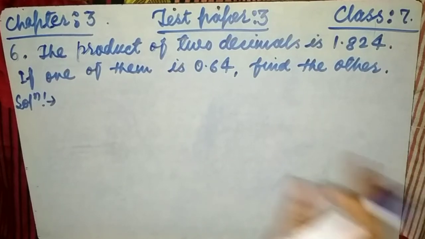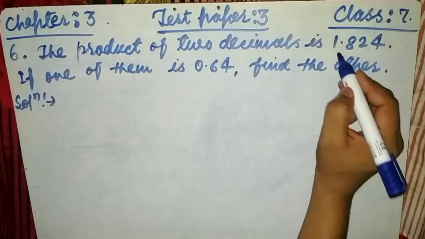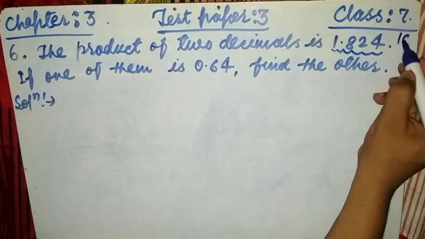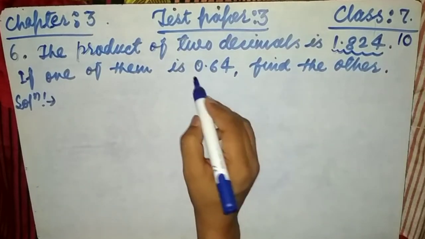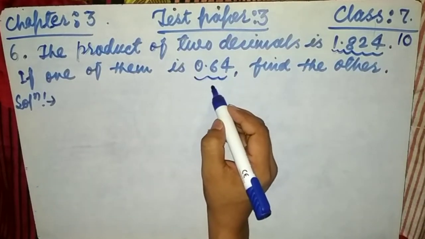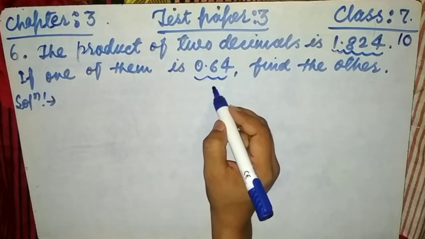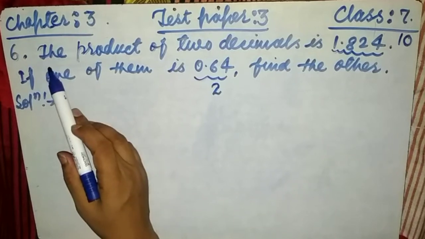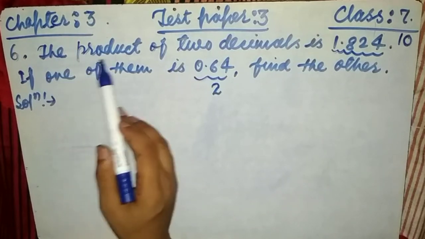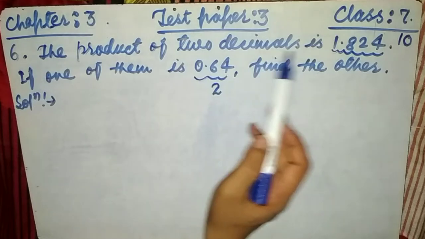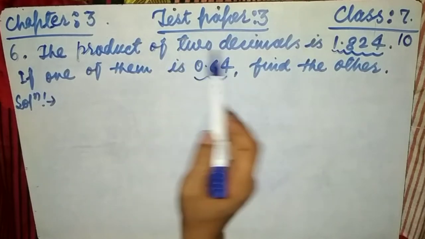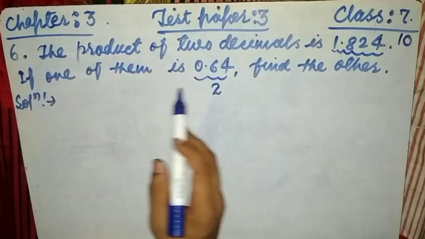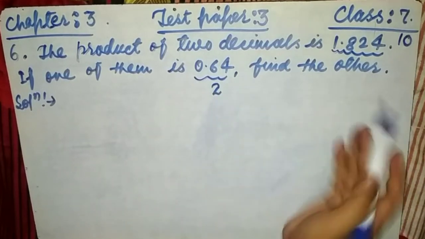So see, first, instead of this decimal, suppose this is 10, and instead of this decimal, suppose this is like 2. Okay, now have a look, friends. The question changes. Suppose the product of two decimals is 10. If one of them is 2, then find the other.